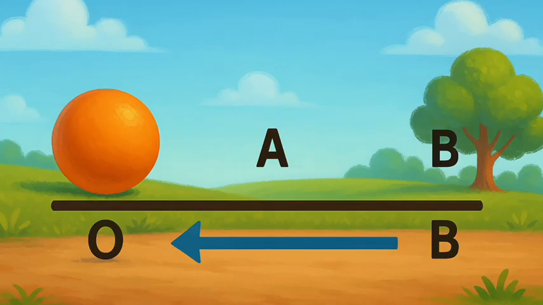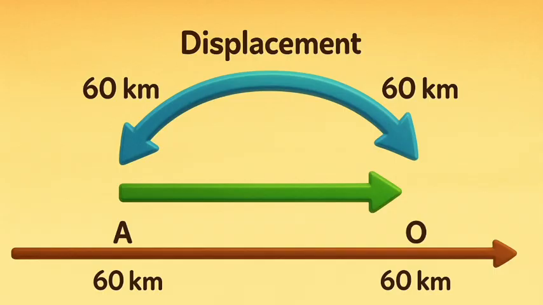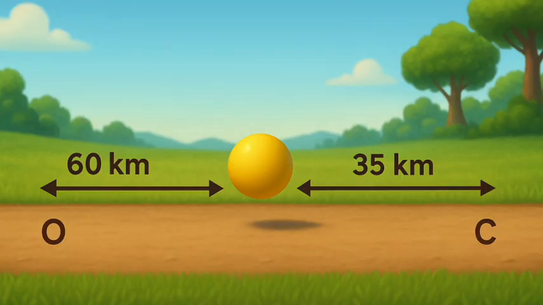If we consider the object to travel back to O, the final position coincides with the initial position, and therefore, the displacement is 0. However, the distance covered in this journey is OA plus AO, which is 60 kilometers plus 60 kilometers equals 120 kilometers. Thus, distance and displacement are two different physical quantities. The total path length covered by the object is OA plus AC, that is 60 kilometers plus 35 kilometers equals 95 kilometers. This is the distance covered by the object.